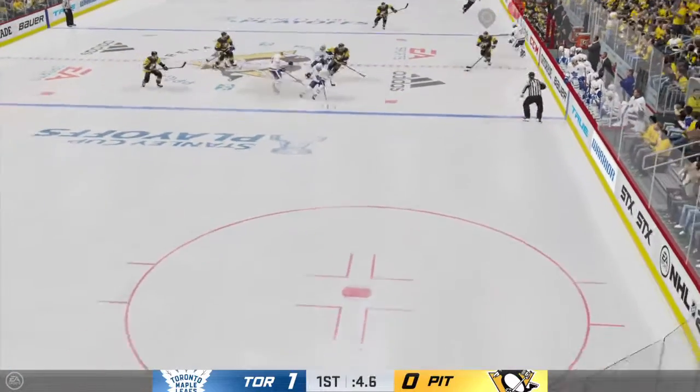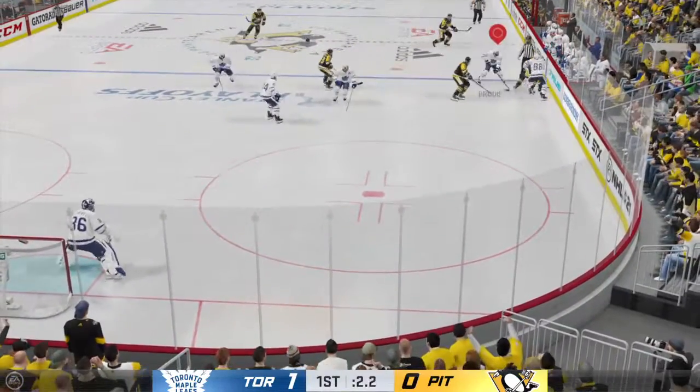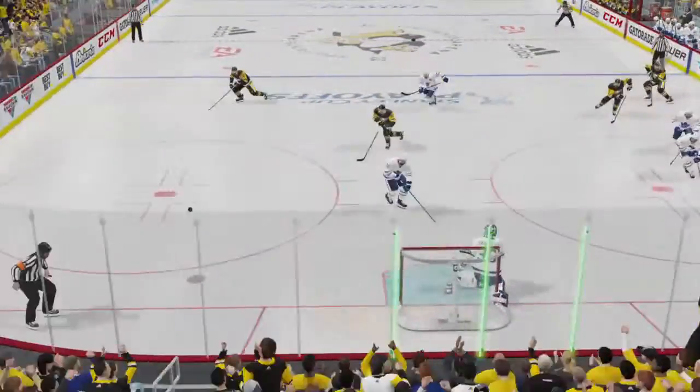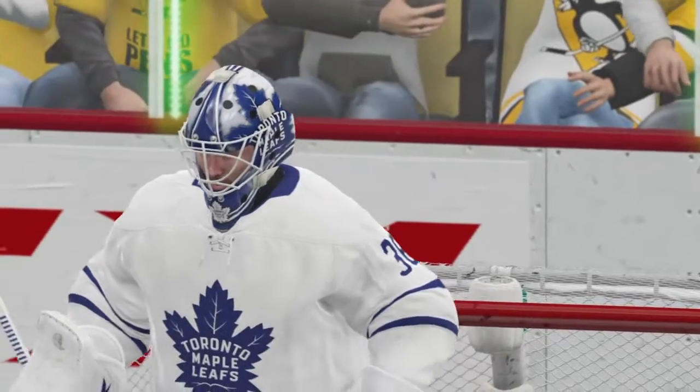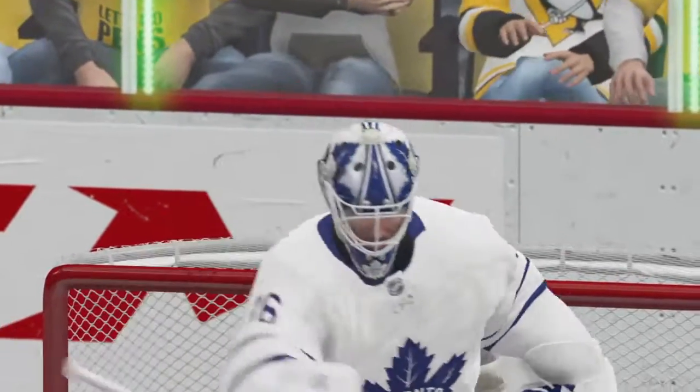6 seconds left in the period. Penguins have it here on their sticks. There's a hit. Brody taken down. One last shot. Stopped by Campbell at the buzzer. Toronto has a 1-0 lead after one on the Pittsburgh Penguins tonight.